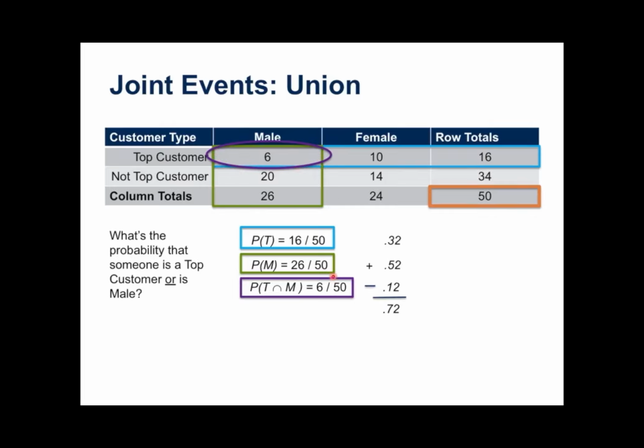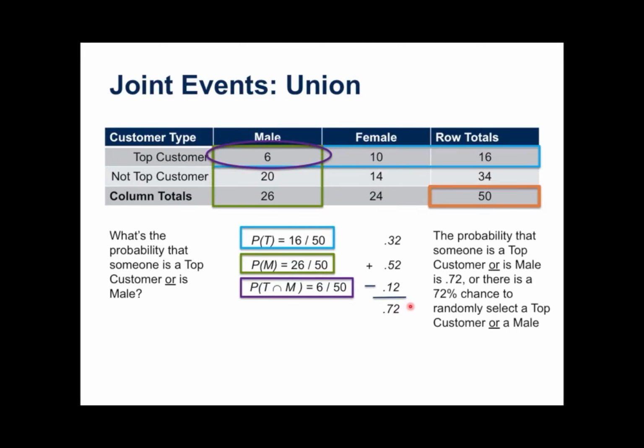And so the formula for the union of two events reminds us of that. We've got to subtract that out. So 6 out of the 50 have really already been double counted. So by subtracting that out, I can finally get to the correct answer here. The probability that someone is a top customer or male is 0.72, or in other words, there's a 72% chance of randomly selecting a top customer or a male.